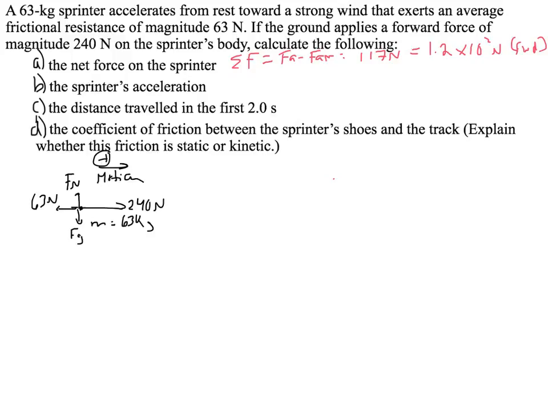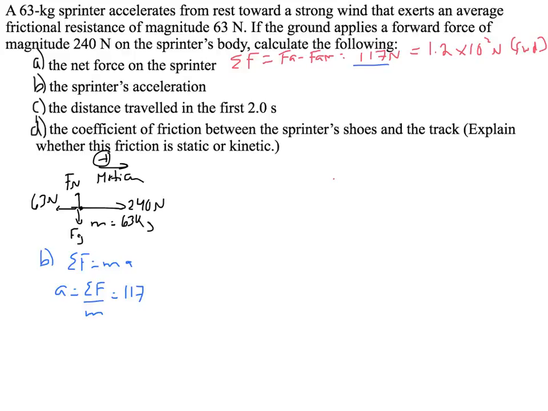B says the sprinter's acceleration. So for B, I'll do B right here. Sum of the forces equals mass times acceleration. We're looking for acceleration, so a is going to be sum of the forces divided by mass. Sum of the forces we just found was 117. Now you have to use 117 instead of 1.2 because we don't want to round too early.